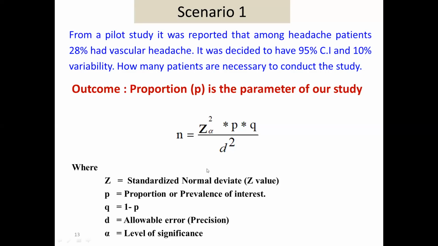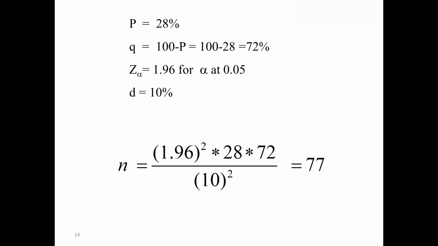And this is the number which I was talking to you before. What is the amount of error that you want to allow in your study? Usually it is kept at 10%. Usually it is 10%, 5%, 3%, 2% based on the requirement. We fix this allowable error.